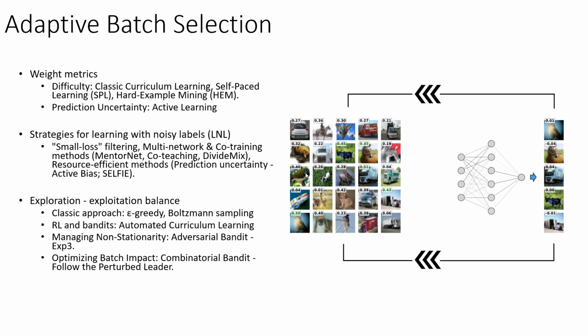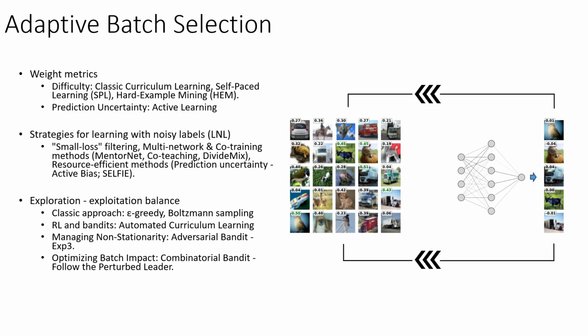Additionally, balancing exploration and exploitation is vital, for which we can apply strategies like epsilon greedy, Boltzmann distribution, or alternatively we can use bandit approaches. In this study, we focus on the latter, and particularly we choose bandit approaches that are useful in non-stationary environments, like neural network training is a non-stationary environment, in which case the underlying instance scores change over time.